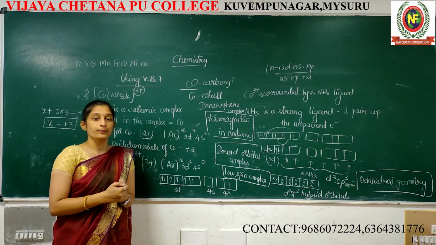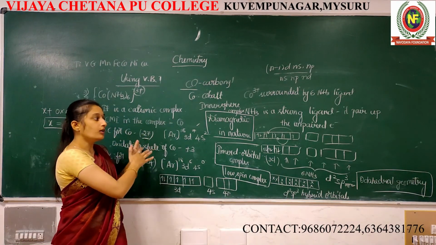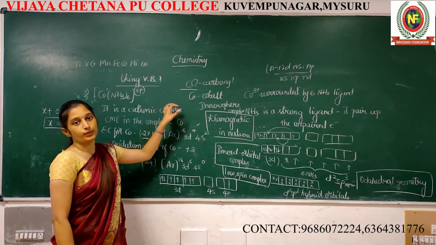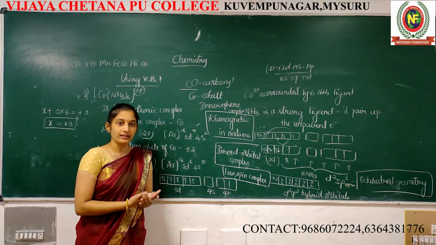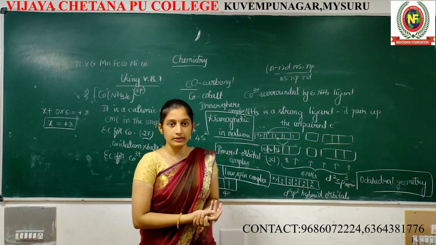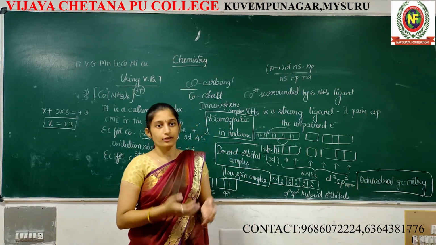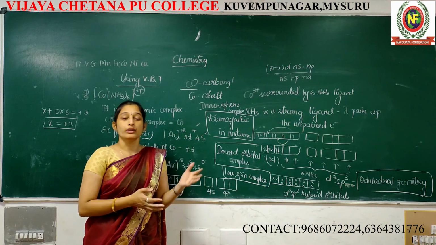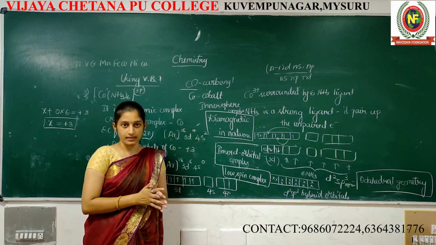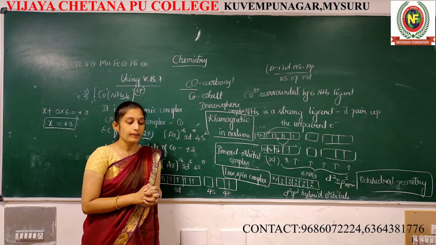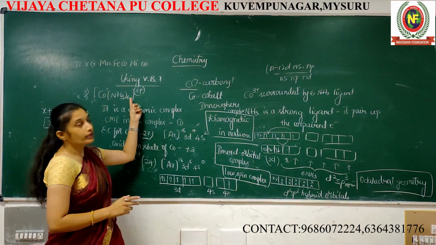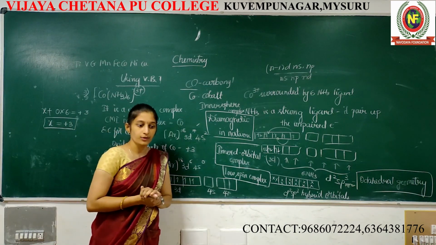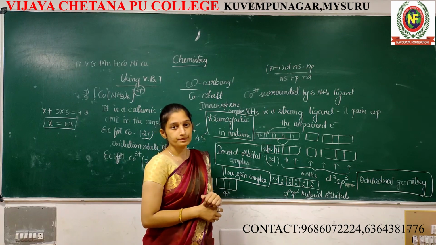And after knowing all the postulates, we are going to apply them to a particular compound. Means how to calculate the magnetic behavior, magnetic susceptibility, number of unpaired electrons. If unpaired electrons are there, it means paramagnetic, or diamagnetic. Or else what about the geometry? Everything we discussed. Next class, I am going to start one more example using this VBT concept.